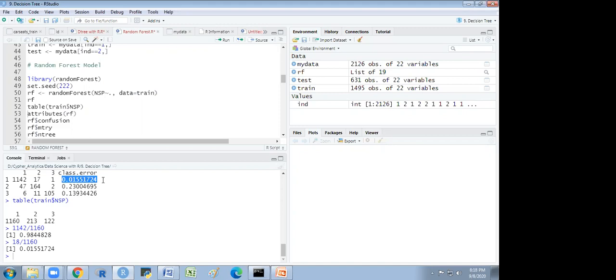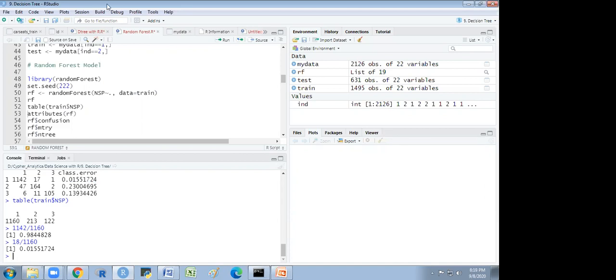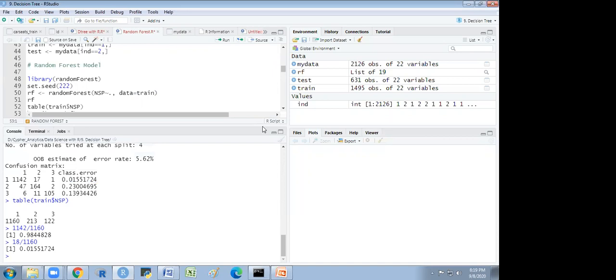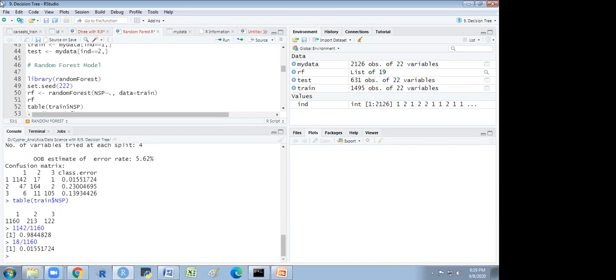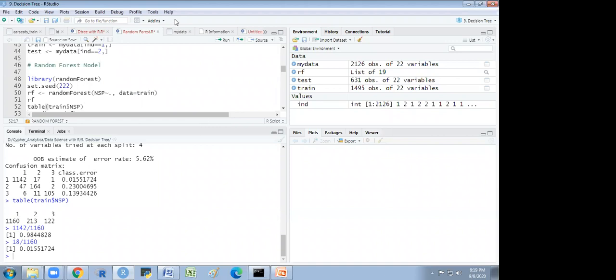Sir, can you explain once more? Okay. Sir, before that, I could not understand why there is a 3 by 3 confusion. Three categories are there, Aditya: normal, suspect, and pathology.